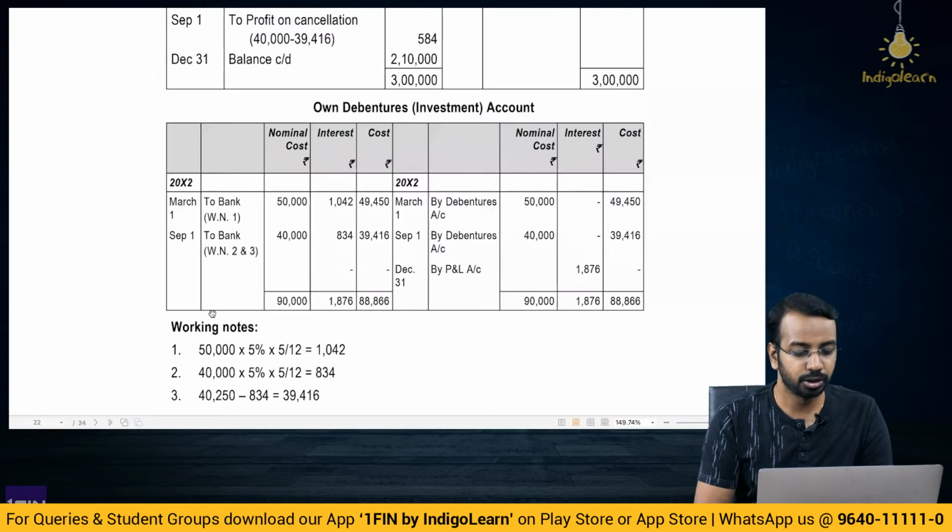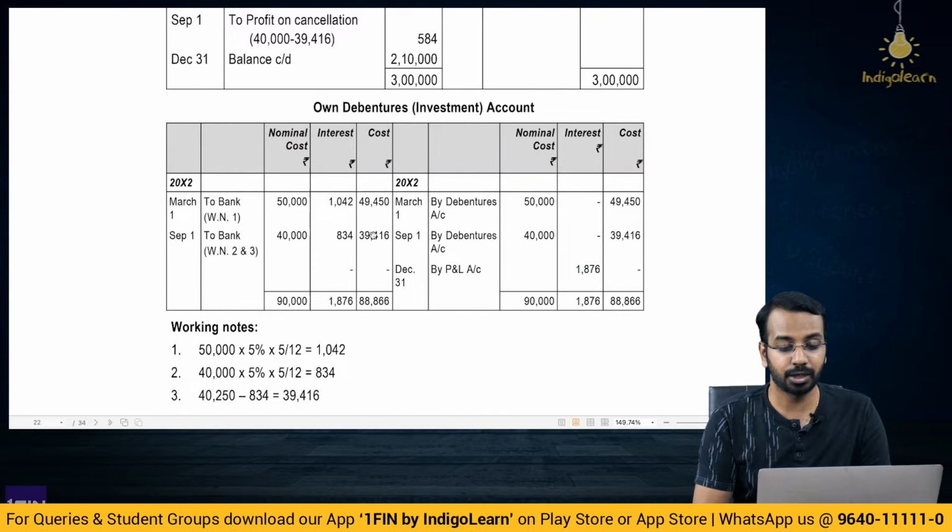So what you will do? You will reduce the interest. 4250 minus 834, 39,416 is the amount that you will consider towards the cost. Now this balances, which is 49,450 here and 39,416 here, that will be transferred to the debentures account because you will cancel on the same day. So by debentures 49,450, by debentures 39,416. What about this interest paid? That will be transferred to the P&L, 1876.